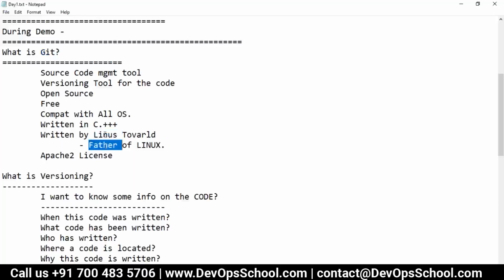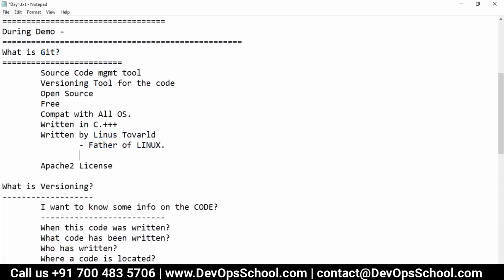He has written the Linux kernel also. He has written Git also. Now there is one interesting story of why he has written it. He was using BitKeeper. There's one tool called BitKeeper, which is the reason for Git.